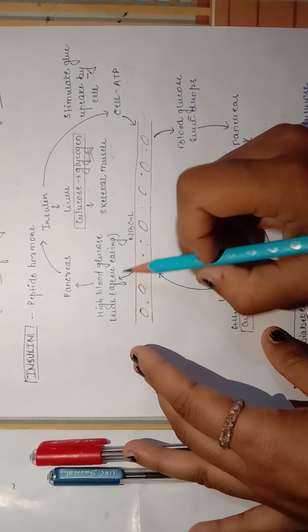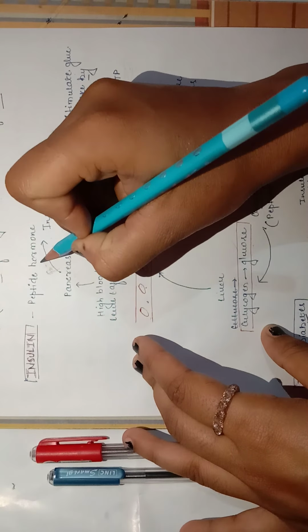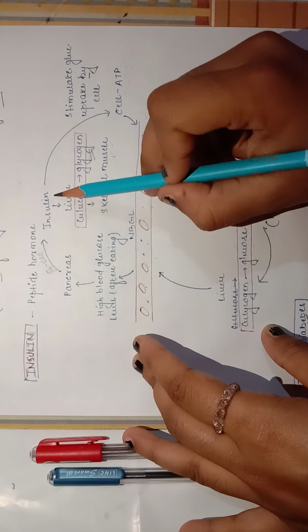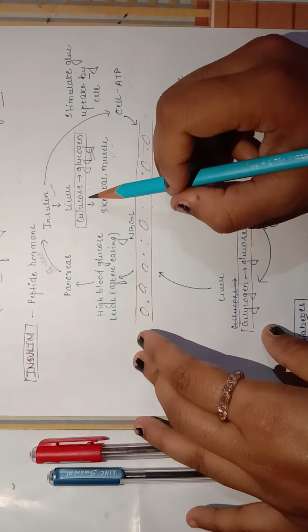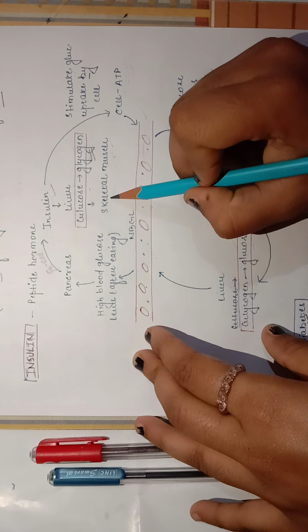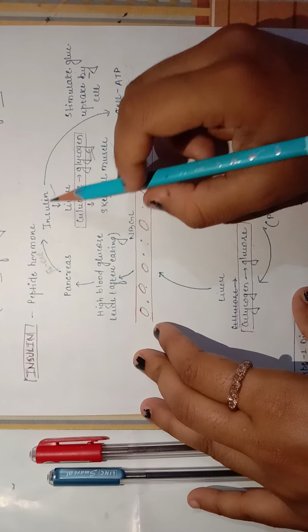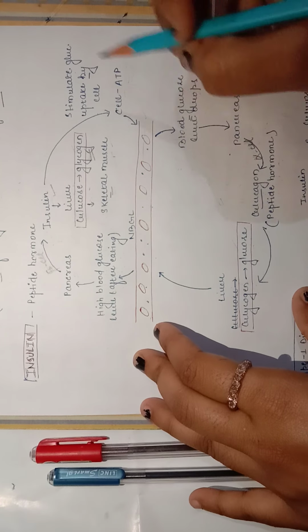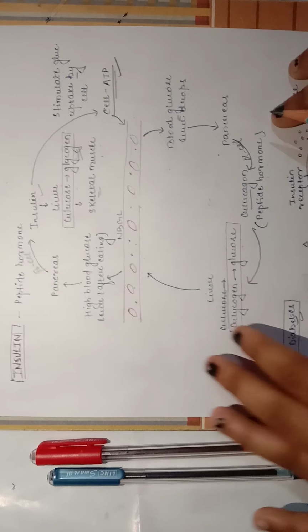When there is high blood glucose after eating, the pancreas stimulates beta cells, which in turn release insulin. This insulin acts upon the liver, which converts glucose into glycogen. Insulin also acts on the skeletal muscles for other metabolic activities. The insulin is taken up by the cells, which also produce ATP, an energy form.